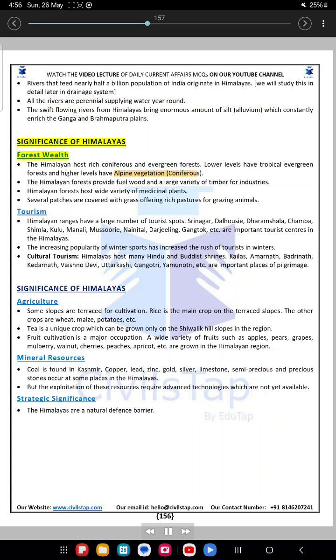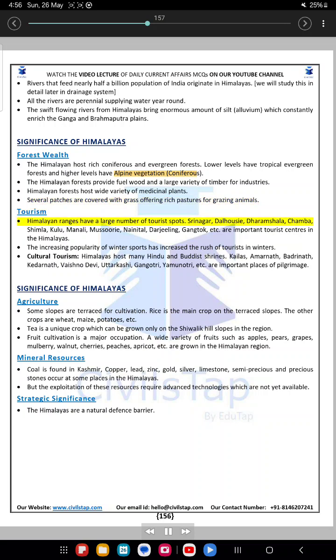Significance of Himalayas: forest wealth. The Himalayas host rich coniferous and evergreen forests. Lower levels have tropical evergreen forests and higher levels have alpine, coniferous vegetation. The Himalayan forests provide fuel wood and a large variety of timber for industries. They host a wide variety of medicinal plants. Several patches are covered with grass, offering rich pastures for grazing animals.